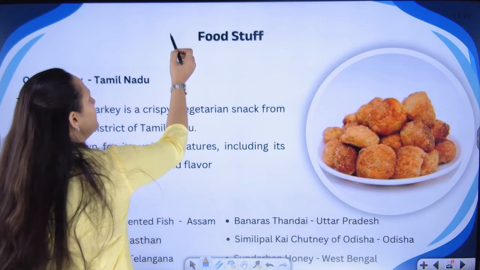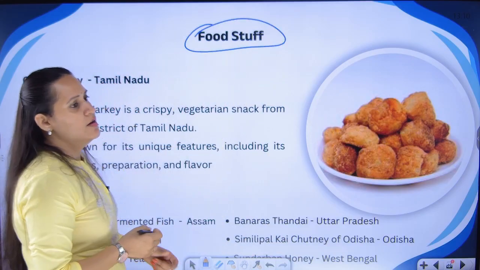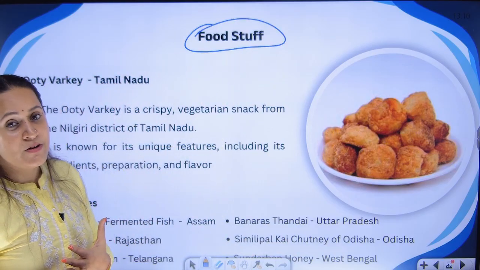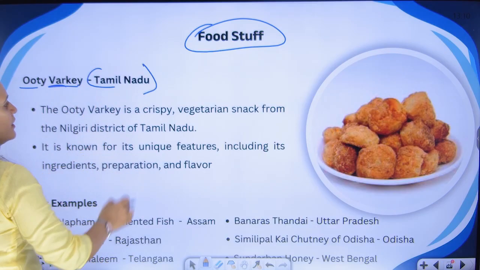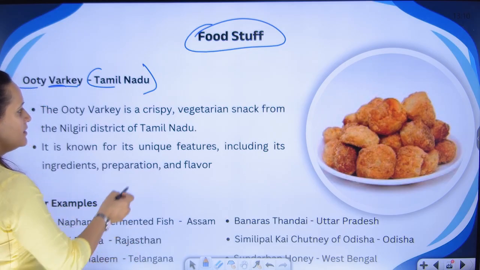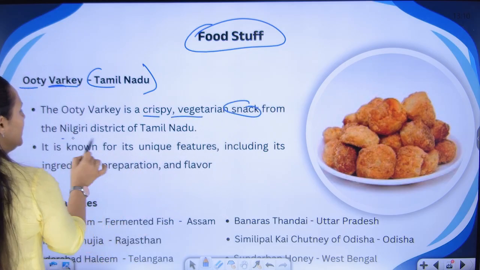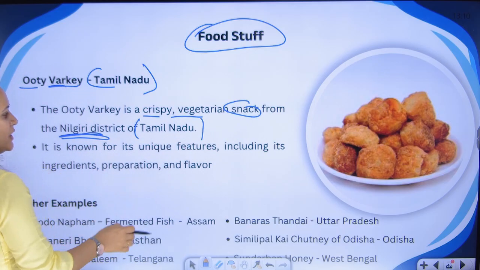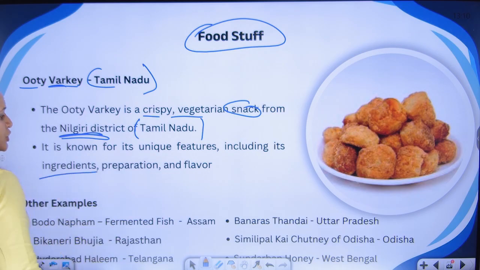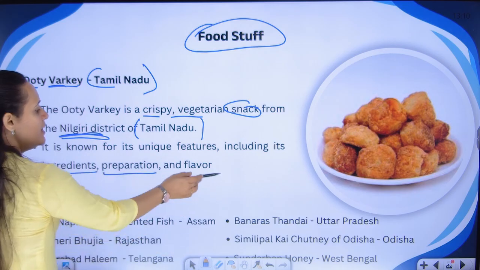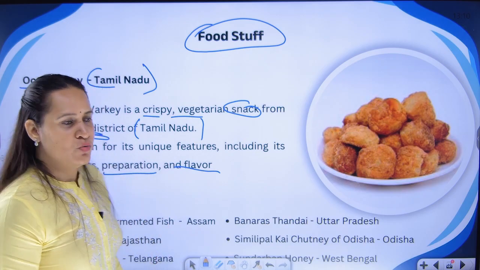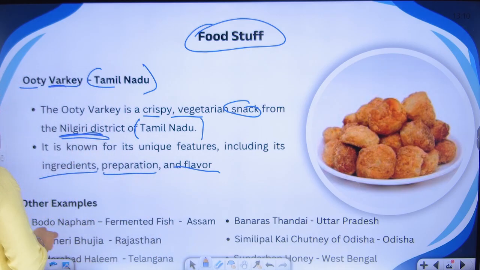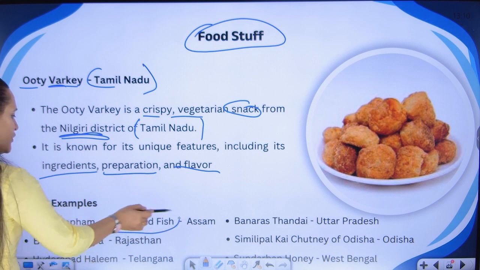The last category is the food stuff. Locations are known for their food also. So, I have taken Ooty Varki from Tamil Nadu. It is a crispy vegetarian snack from Nilgiri district of Tamil Nadu. The unique feature is the ingredients that are used, the preparation procedure, and the flavor that it carries because of the weather conditions of Ooty.